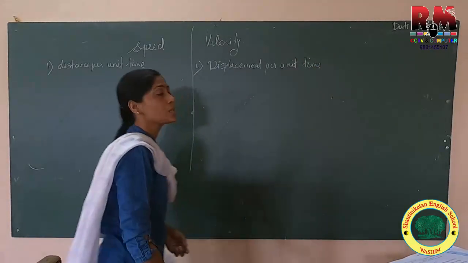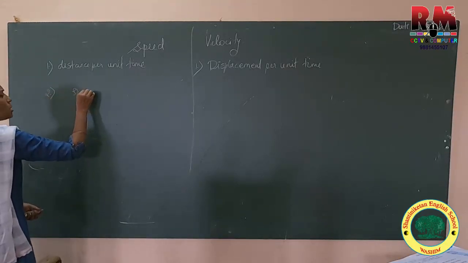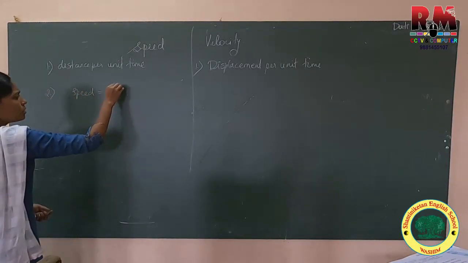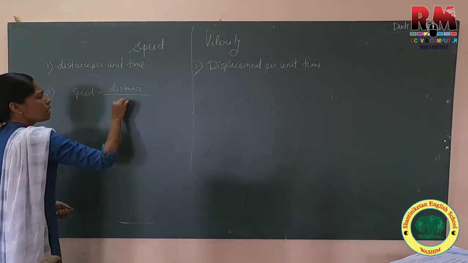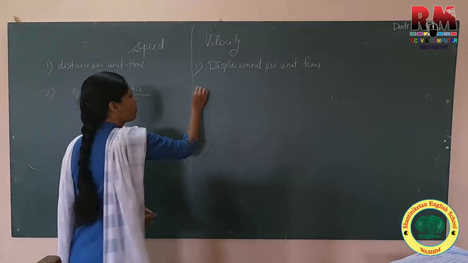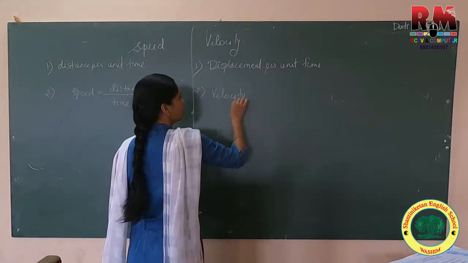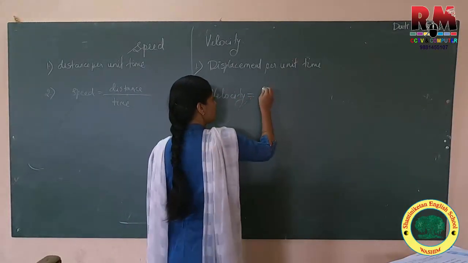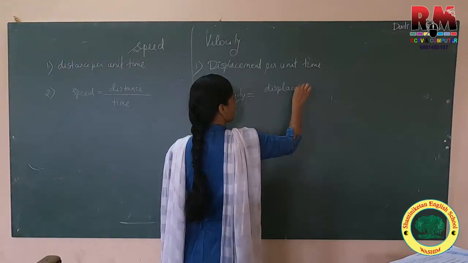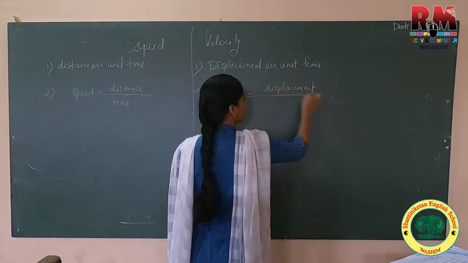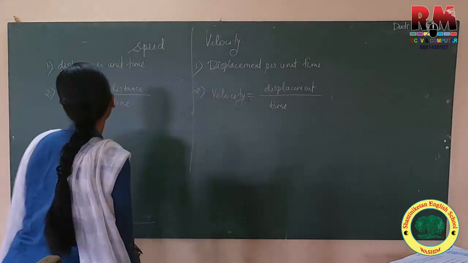What will be its formula? Speed is equal to distance upon time. The formula for velocity is displacement upon time.